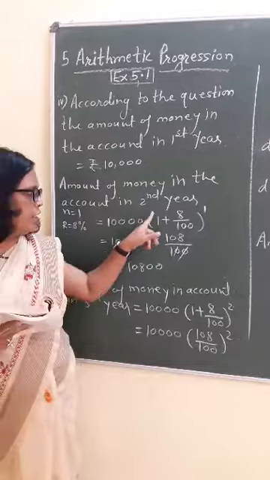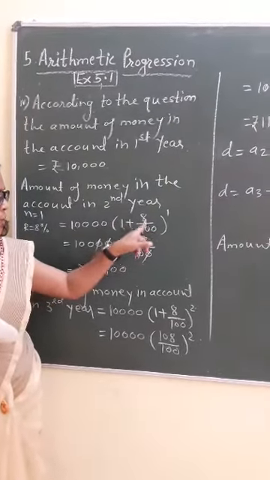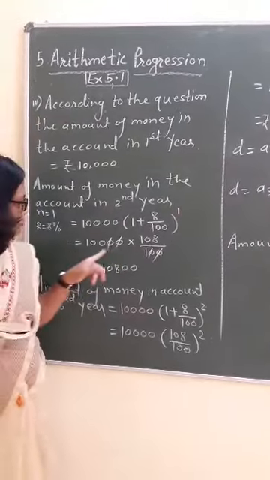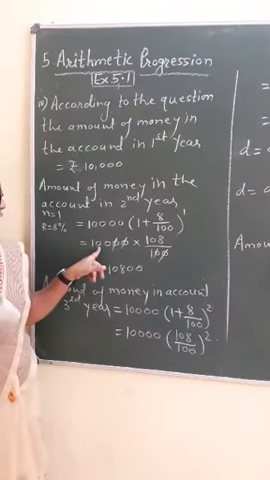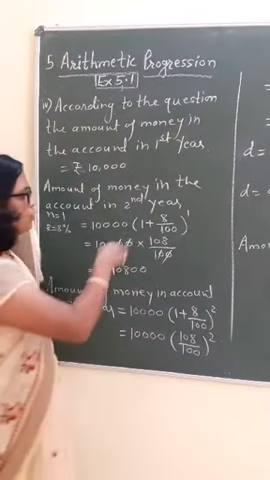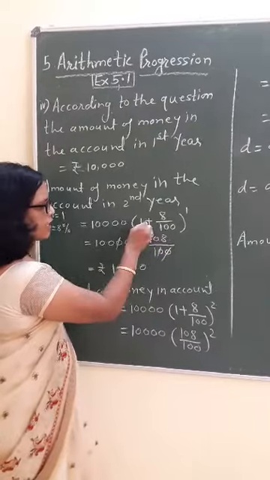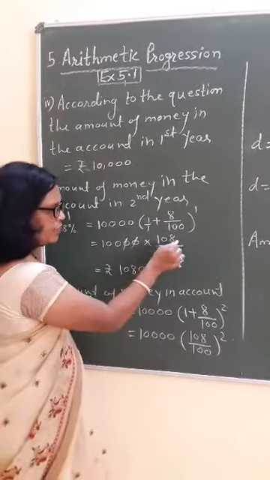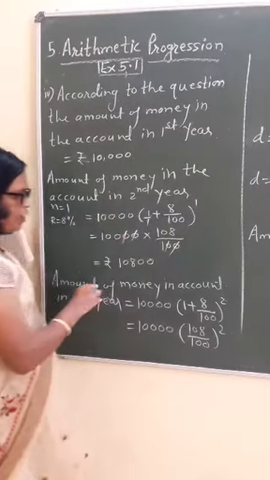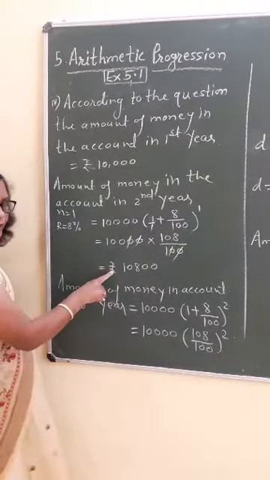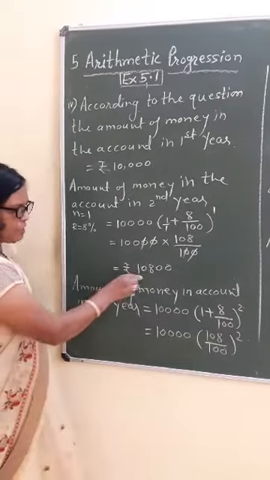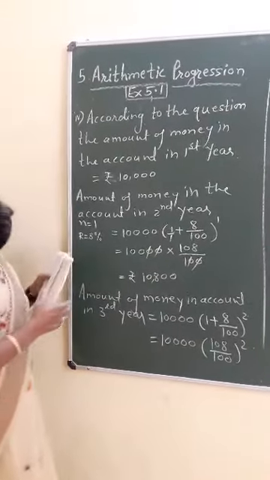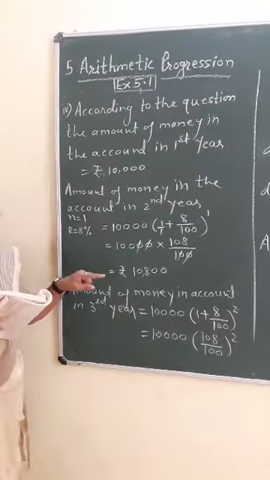So 10,000 in the bracket 1 plus 8 upon 100 raised to the power 1. If we calculate this, 10,000 into, what is the LCM of this? That is 100. 1 into 100 is 100, 100 plus 8 is 108 upon 100. The zeros cancel, and if we do the multiplication, we will get rupees 10,800. This is the amount after 1 year.